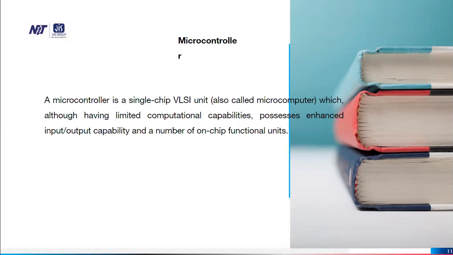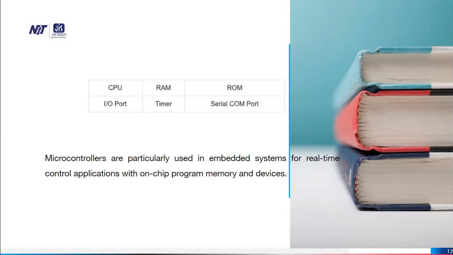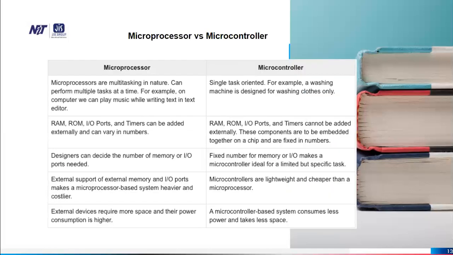Now microcontroller. A microcontroller is a VLSI unit, also called microcomputer, which, although having limited computational capacities, possesses enhanced input and output capability and a number of on-chip functional units. So CPU, RAM, ROM, IO port, timer, serial communication, everything in a single unit. Microcontrollers are particularly used in embedded systems for real-time control application with on-chip program memory and devices. And you have already learned this in the earlier modules. So this is the difference between microcontroller and microprocessor.